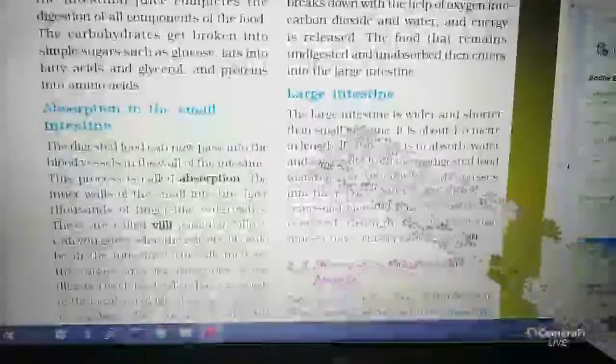Happening in the large intestine. The large intestine is wider and shorter than the small intestine. It is about 1.5 meters in length.